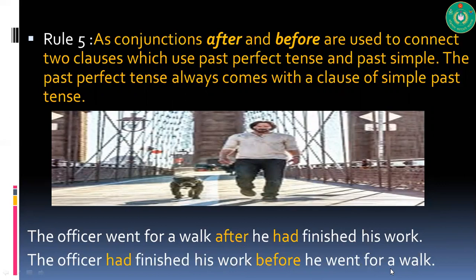Past perfect tense is used to express which action happened first. So here, after he had finished his work, he finished his work first, then he went for a walk. That's why past perfect tense is here. So in this structure, you have the past perfect form at the beginning.